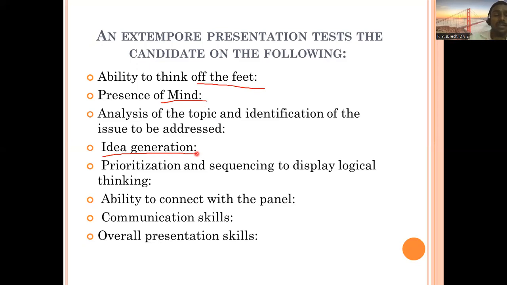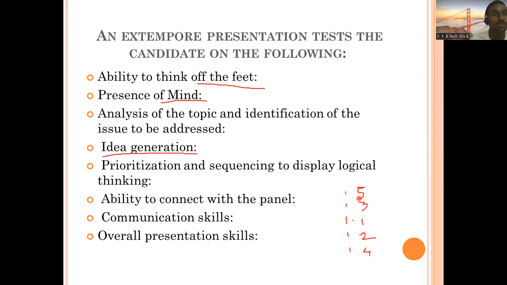The next will be prioritization and sequencing to display logical thinking. Suppose you wrote 5 points that came to your mind on the given topic, but not necessarily in the same sequence. The sequence can be changed. Prioritizing means, first of all, what is very important. So I can begin with this. First of all, I will take this one. At second number, I will go to this. At third number, I will take this point. At fourth number, I will take this one. And finally, I will conclude my speech with this point.